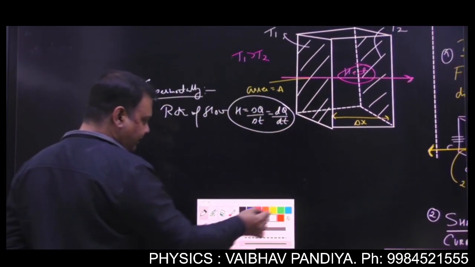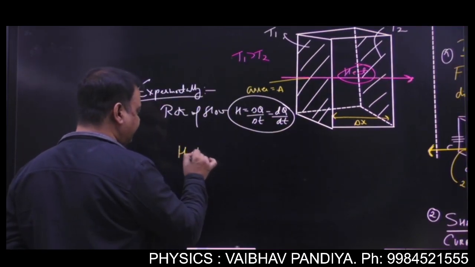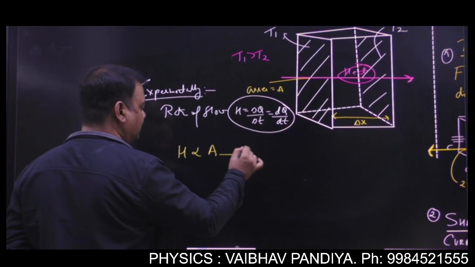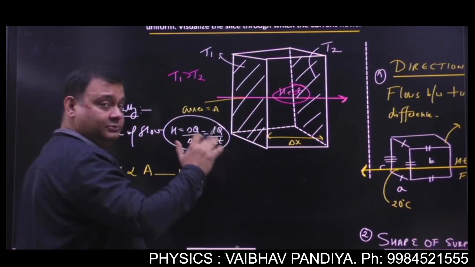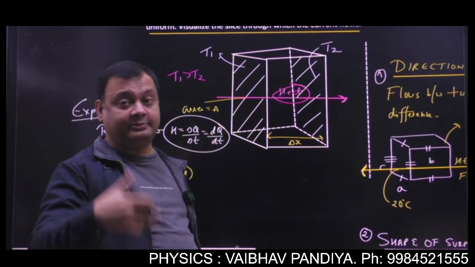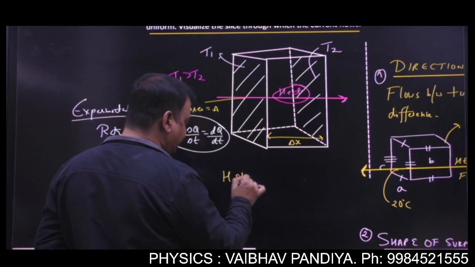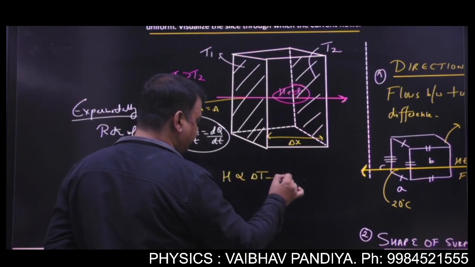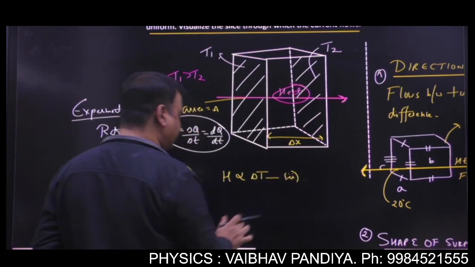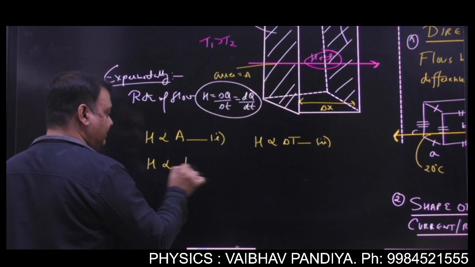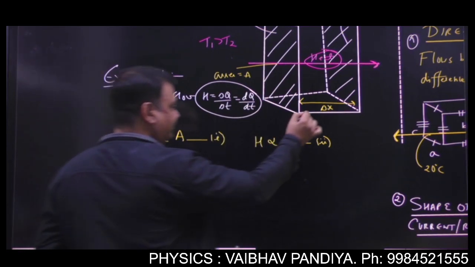So experimentally it is found that this thermal current is directly proportional to the area of the cross section, number one. Higher the area of cross section, higher will be the thermal current, higher will be the rate of flow. It is found that this thermal current is directly proportional to the temperature difference. Higher the temperature difference, higher will be the rate of flow. And it is found that it is inversely proportional to the thickness or length.